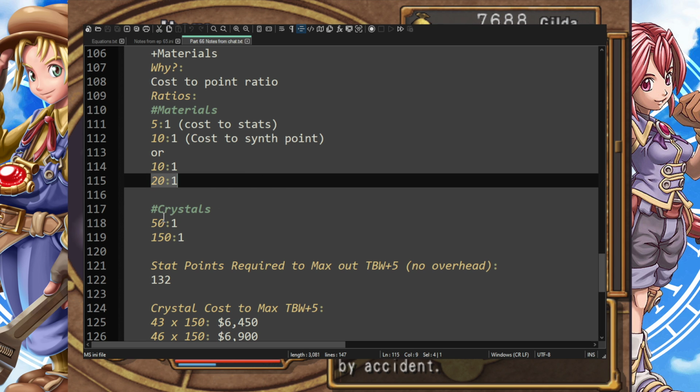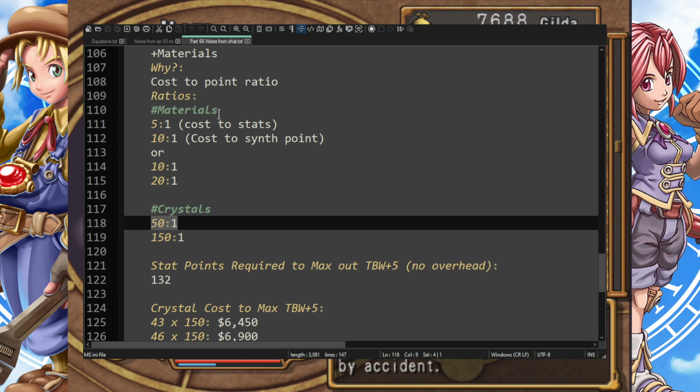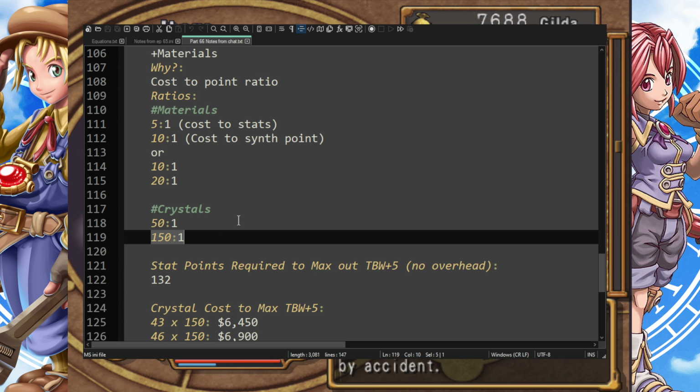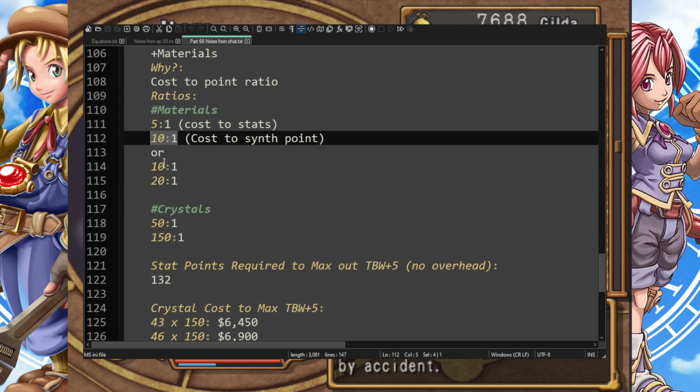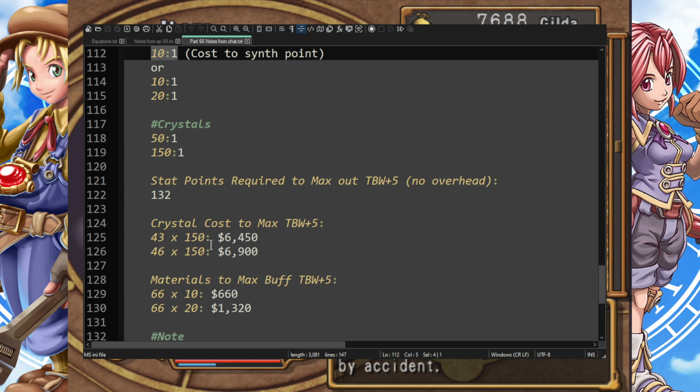All right, well, what's the ratio of crystals? Surely crystals are better, right? No! Do you see? You can see it. We're looking at, per stat point, it's 50 to 1. That's ridiculous. And then our synth points is 150 to 1. Look at the difference. This is insanity. We've been living a lie our whole lives.